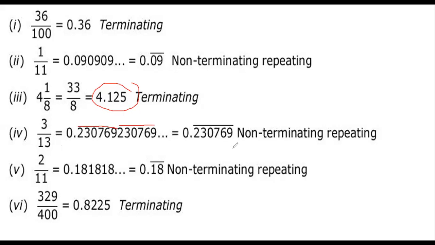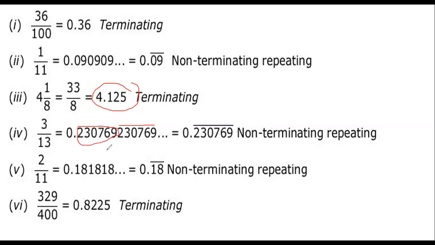It's non-terminating as well as repeating. It repeats every 6 digits. It's a rational number. Keep it in mind: not only one digit, 2 digits also can repeat, 3 also, 4 also, no problem. Here 6 digits are repeating.